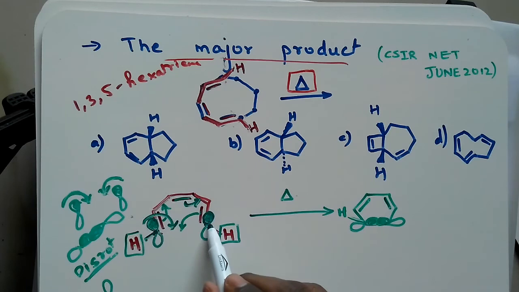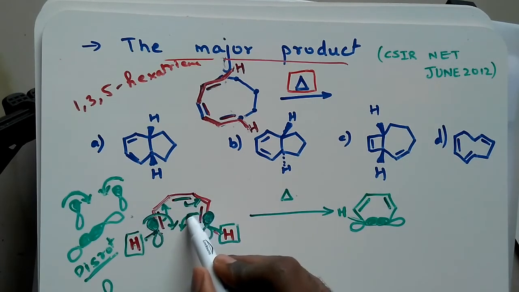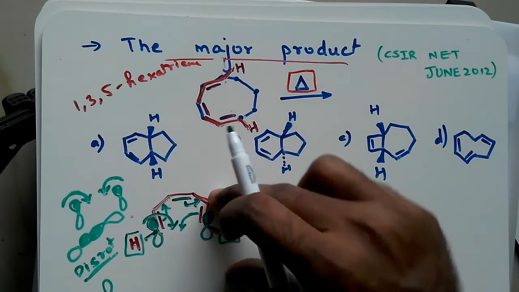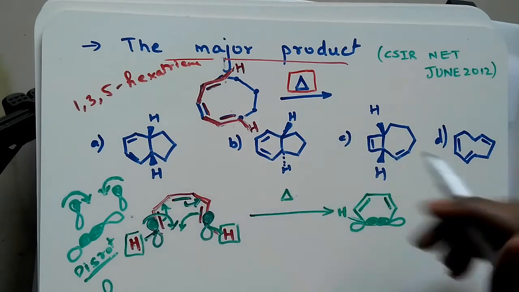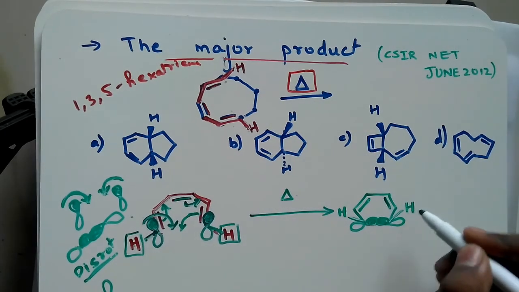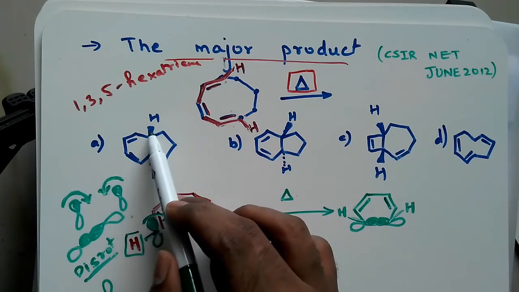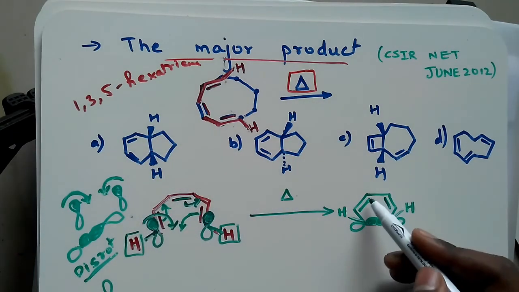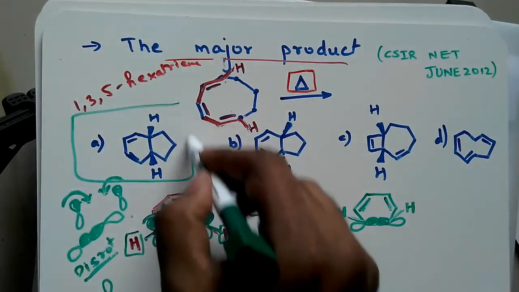Now this hydrogen is below. I am rotating this phase in this way, so this hydrogen will again go on top. So both the hydrogens are on top. The hydrogen over here is on top and we are having a double bond here. So this is our product.